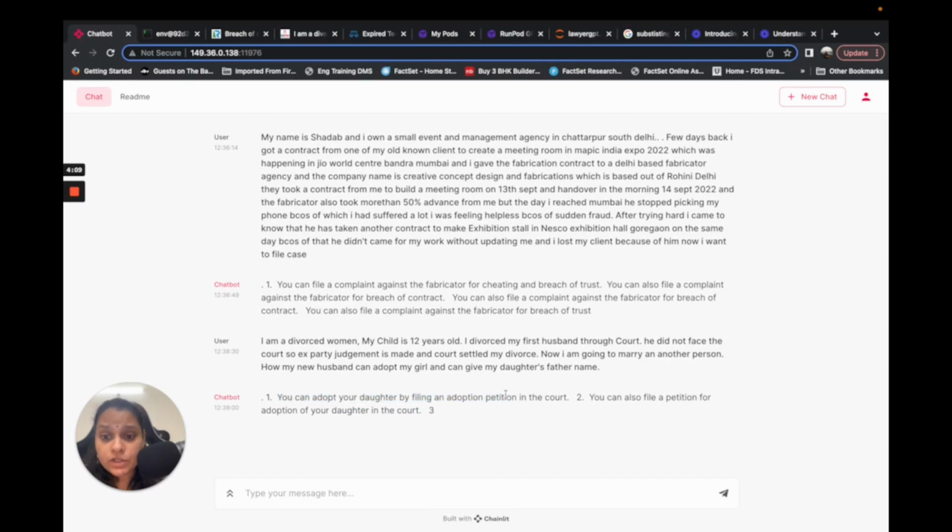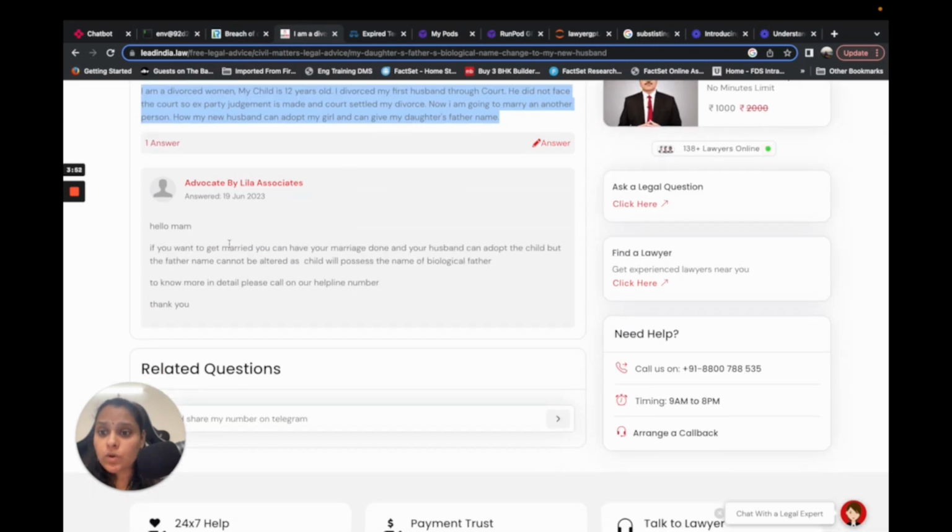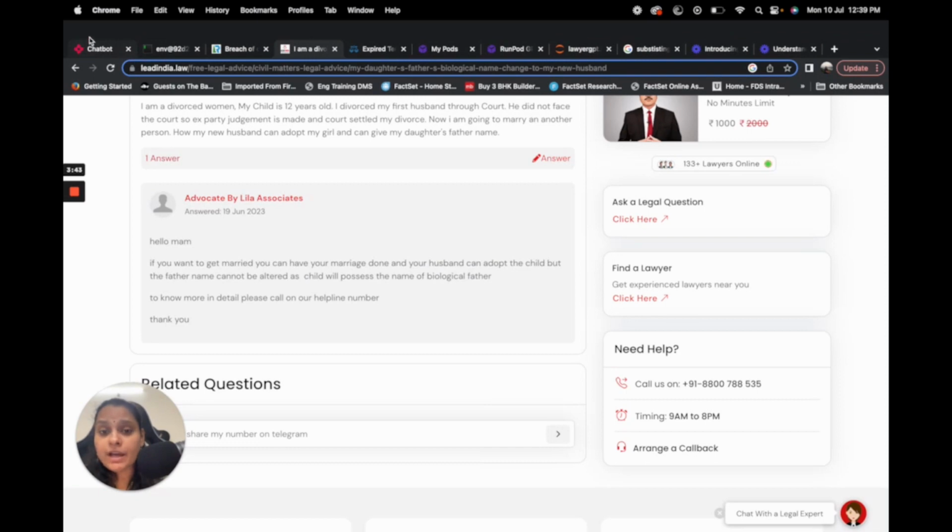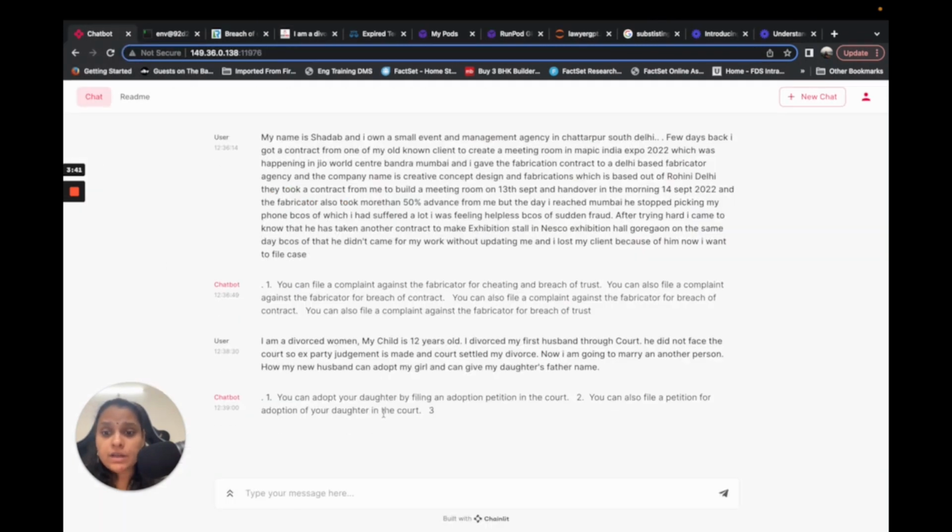It has been said that she can file an adoption petition in the court for the daughter, which is also something similar to what has been said here, that they can adopt. But whether the child possesses the name of the biological father is not something which has been written. That is something which has been missing in this scenario.